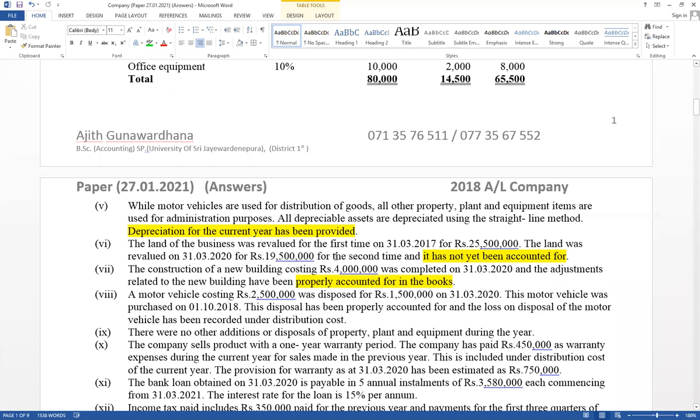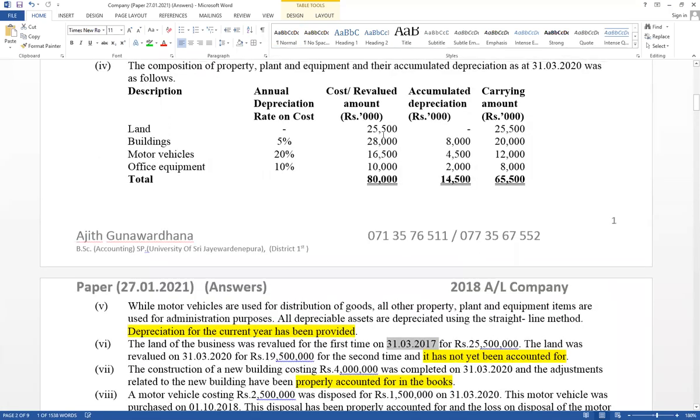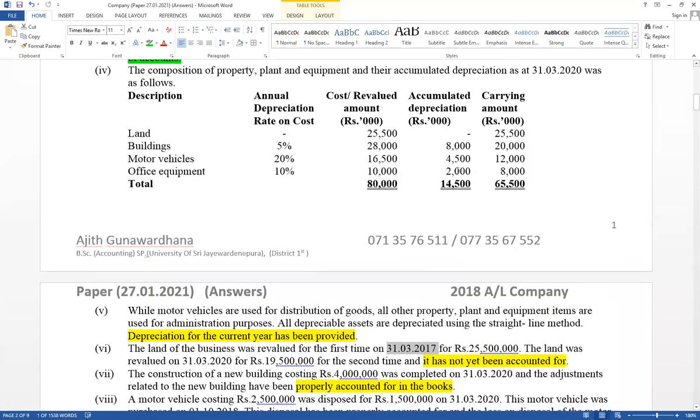Second time revaluation. Land of the business was revalued for the first time on 31st March 17. It is not relevant for this financial year. Before 2 years, and given for 25,500. That value is available here. This is the first time revaluation amount, this is not the cost value. And think about the balance part.